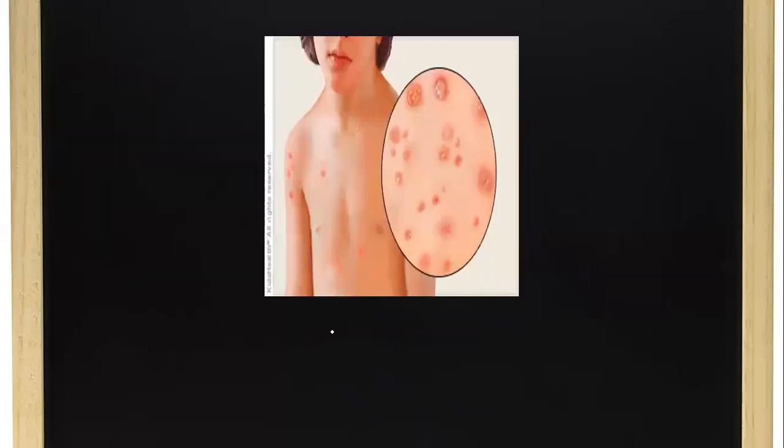This is a typical picture of a child with chickenpox. You can see that the skin rashes can be seen on the trunk region, on the arms, as well as on the face. This is a zoomed picture of the rash. You can see it is a blister shape, and within this blister clear fluid can be seen.